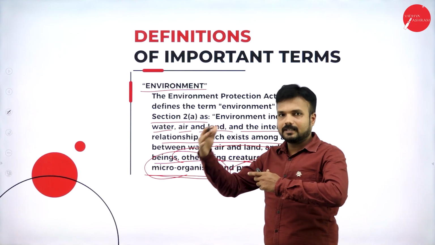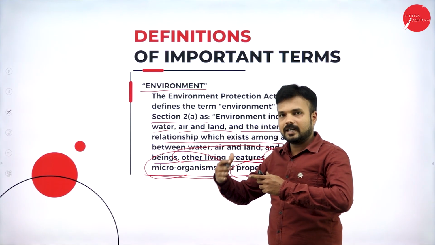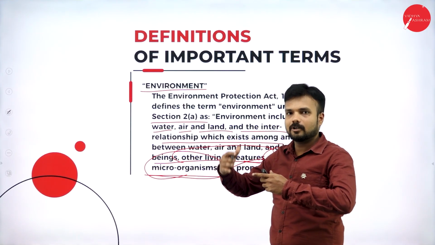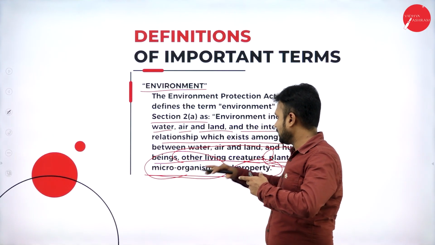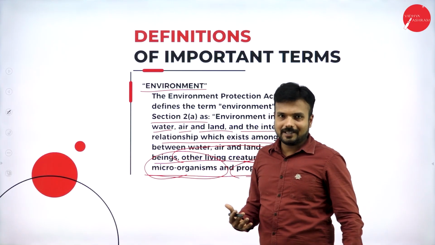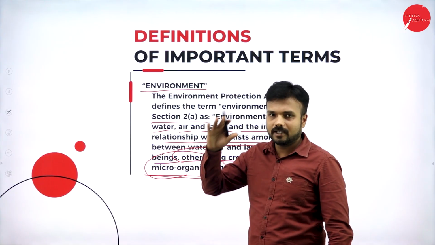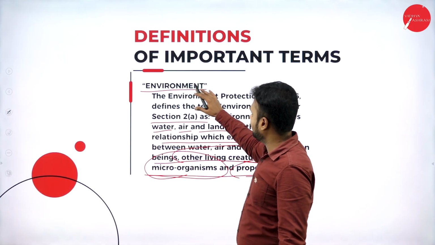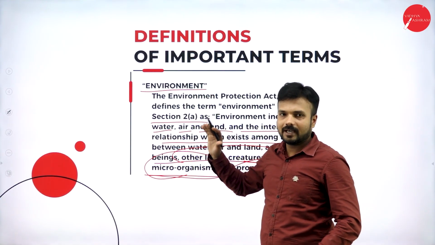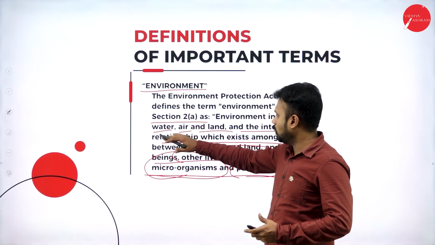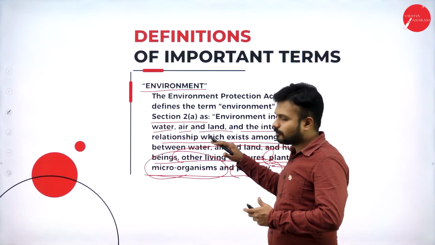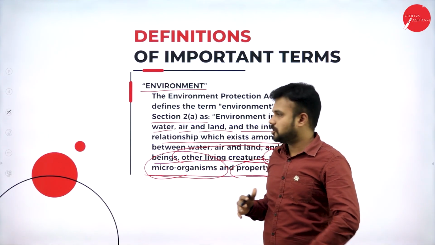If we protect the environment, we are going to safeguard trees, humans, animals, microorganisms, and other living creatures. The only ultimate thing that we must know is that we are supposed to save the environment. That is what the environment is about. Environment consists of what? Water, air, and land, with humans, microorganisms, and other species.